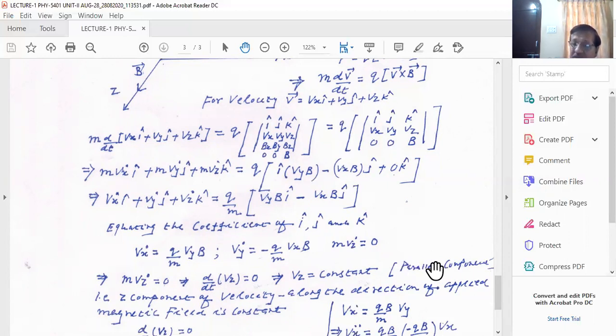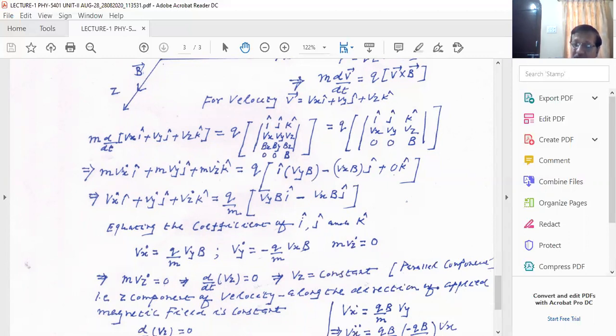So now you see that the Vz component is constant, unaffected by this magnetic field. Please remember this. The magnetic field is not doing any work, so the kinetic energy of the particle will not change here.